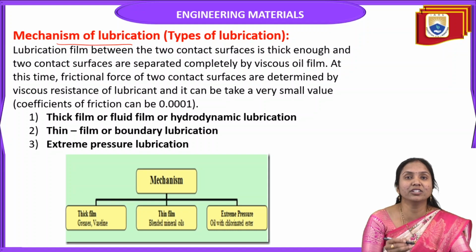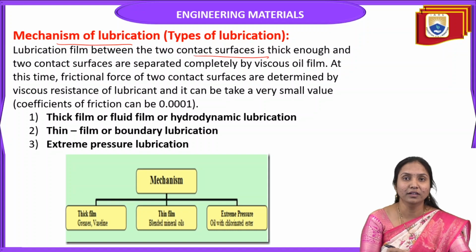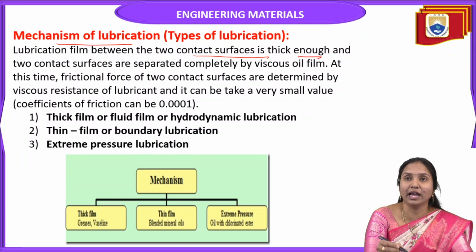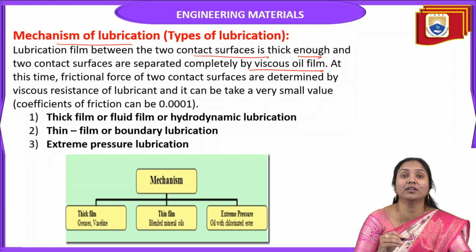Here the lubrication film between two contact surfaces is thick enough, and the two contact surfaces are separated completely by a viscous oil film. So this lubrication film avoids the direct contact of two moving surfaces.